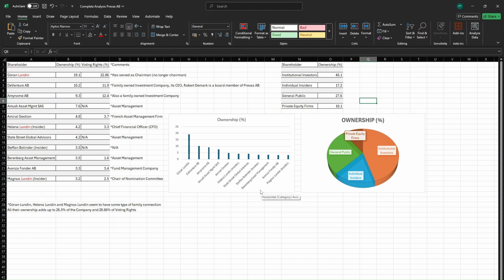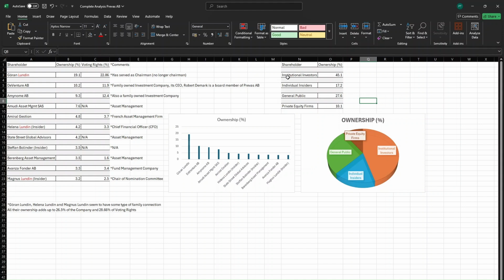And then we go on to major shareholders. Here we can see all the names of the shareholders and then their ownership percentage along with their voting rights as well. And then I have some comments here. I have highlighted some of the shareholders' names, as you can see. The London family, I'm pretty sure they are a family. They own 26.5% of the company and 28.66% of voting rights.